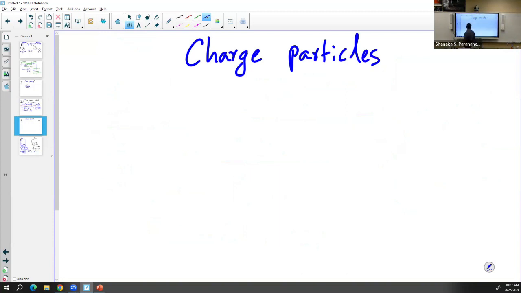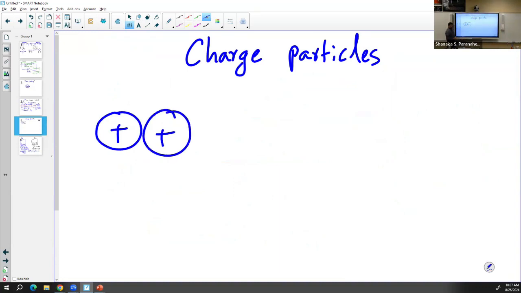The properties of charged particles. So let's say we have two positively charged particles close to each other, like this. So what do you think? Is it going to stay like that? Two positively charged particles? No. So they don't like each other. So they repel each other.